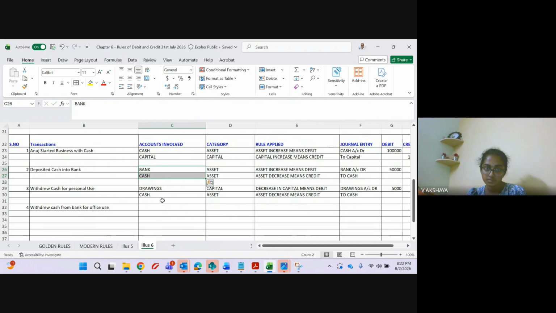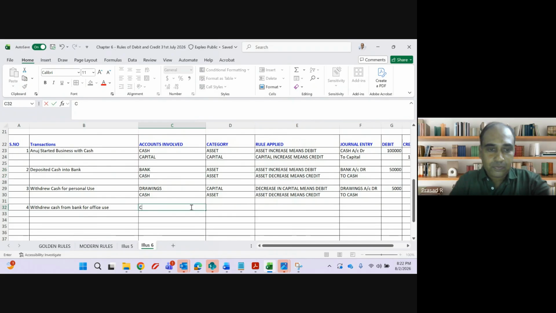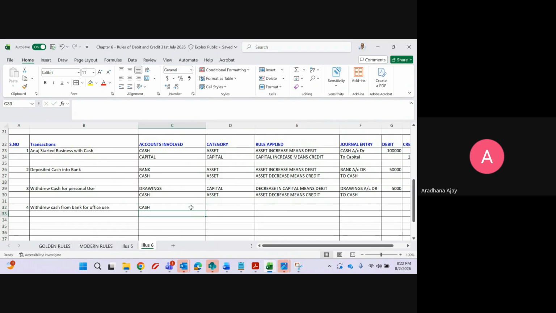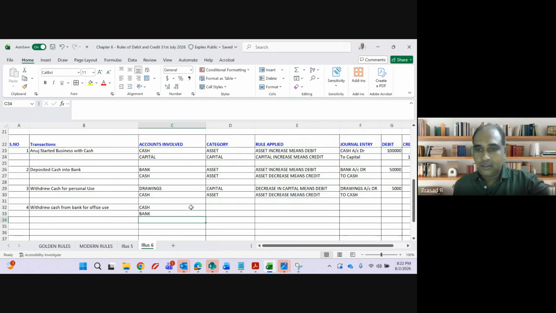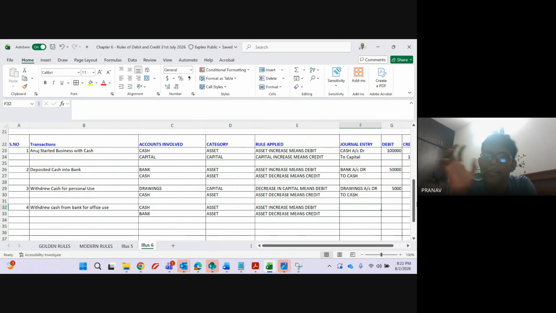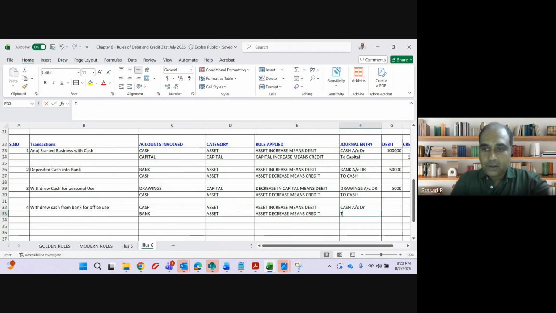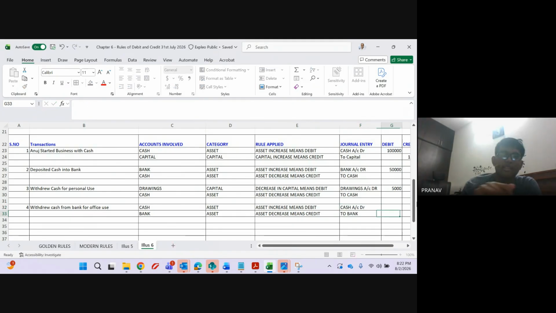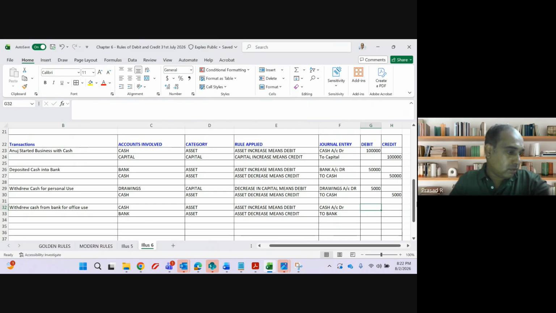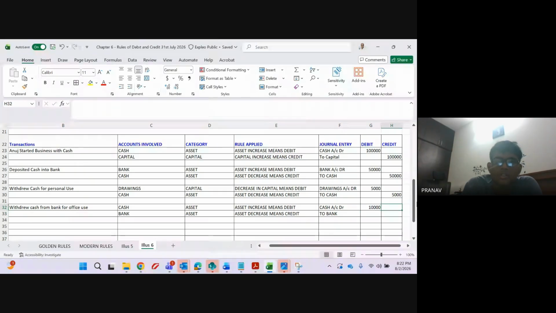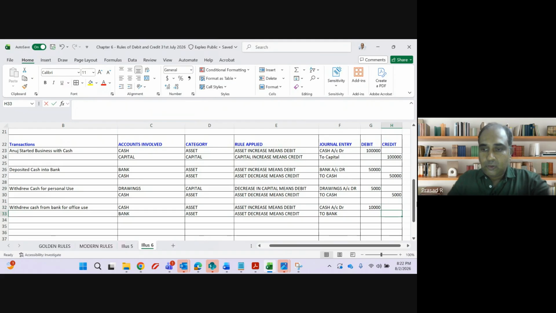Cash and bank. Cash increases and bank decreases. Cash is an asset increasing, debit. Bank is an asset decreasing, credit. Cash account debit to bank account. How much is the amount, guys? 10,000. Fantastic, guys. Very good to see the progress from all of you.